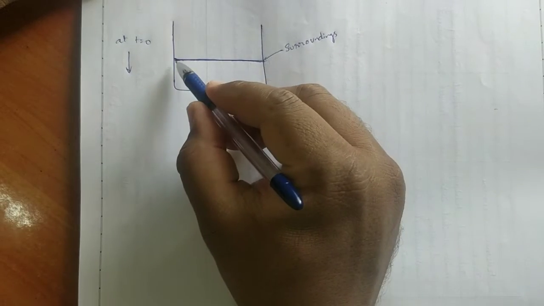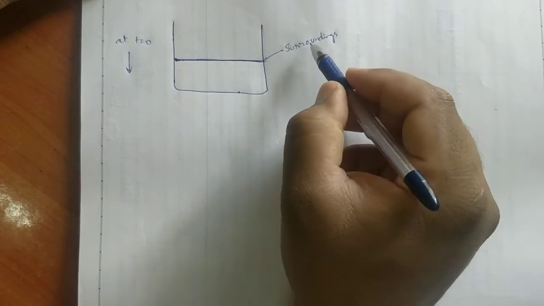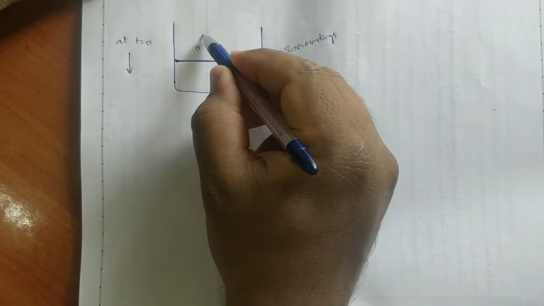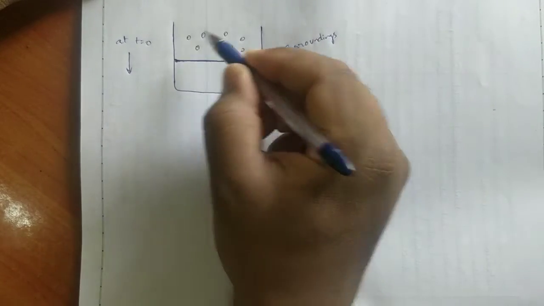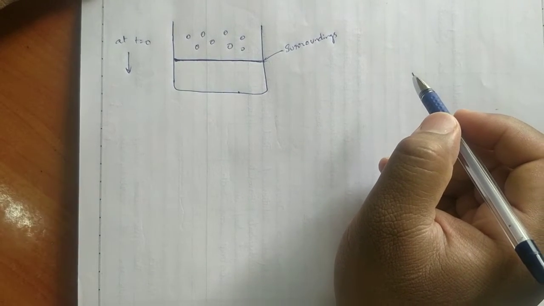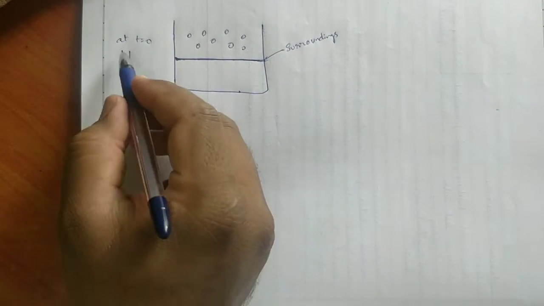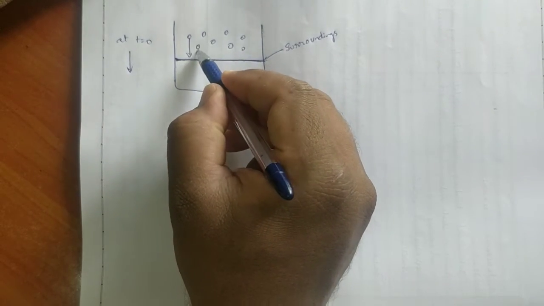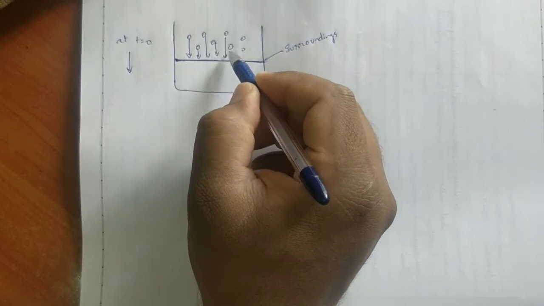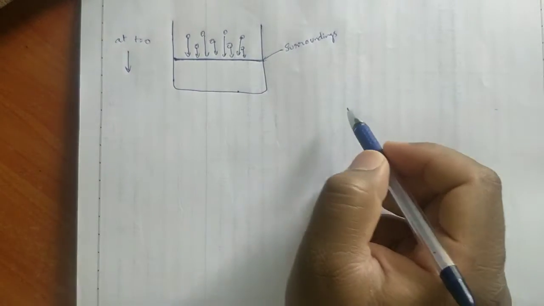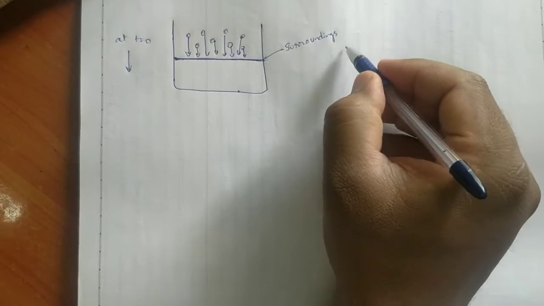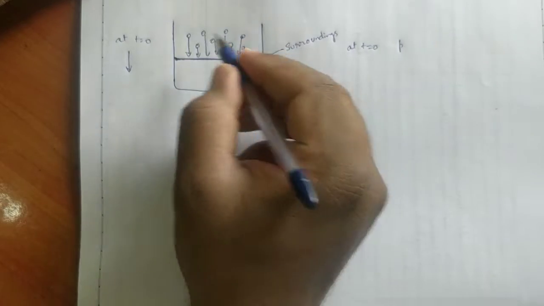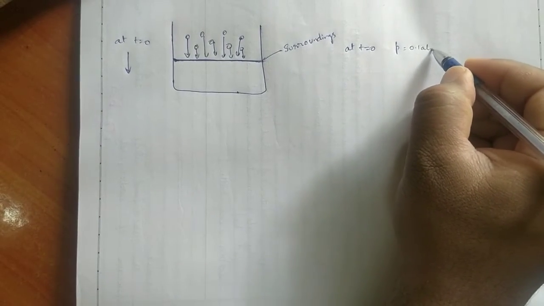The surface of the liquid is going to absorb energy from the surroundings, and some of the molecules will go into the gas state. Slowly, as time goes on, these gaseous particles increase, and their pressure also increases, because they apply pressure on the liquid surface. Initially, at time t equal to 0, the pressure of the gas particles will be 0.1 atmosphere.